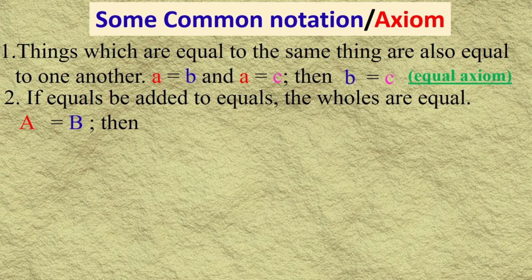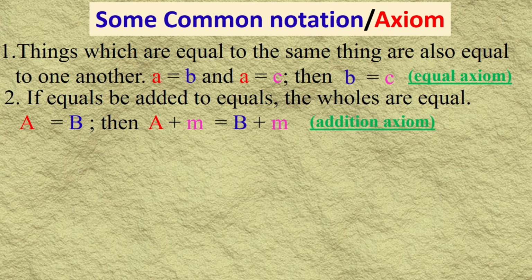Now second, if equals be added to equals, then the wholes are equal. Look there, a equals b, any quantity, then adding the equal quantity m on both sides, the wholes a plus m and b plus m are equal, and it is called the addition axiom.